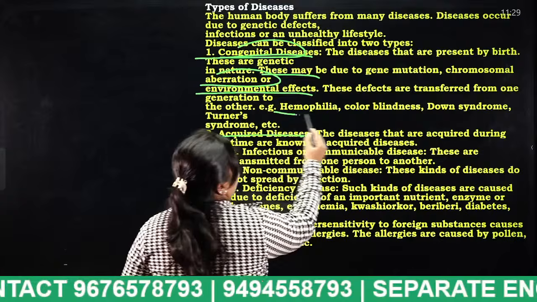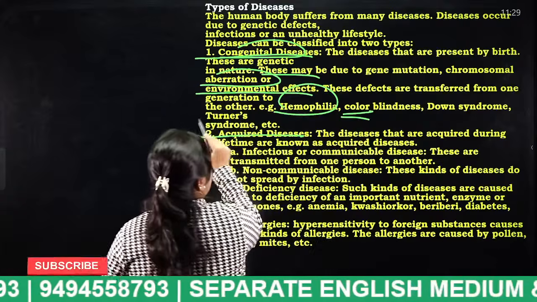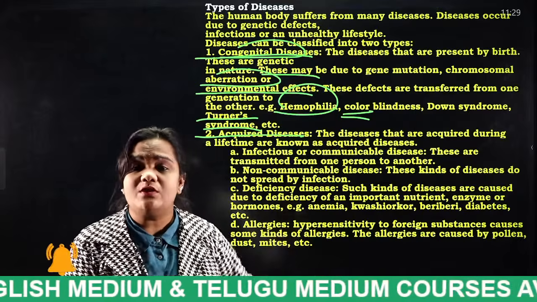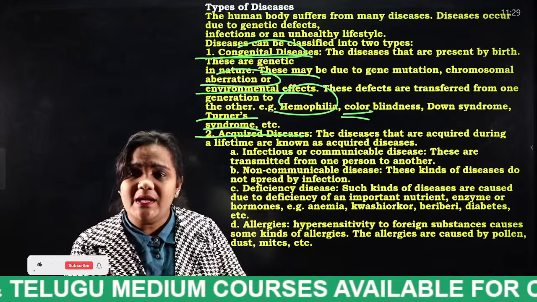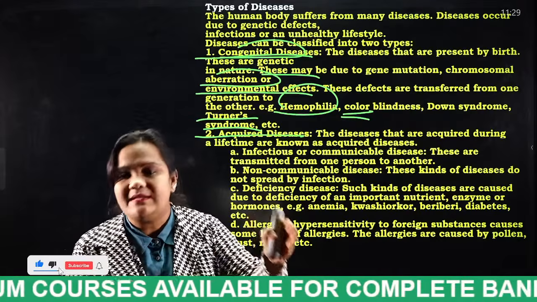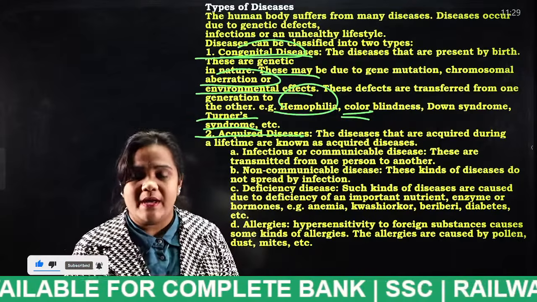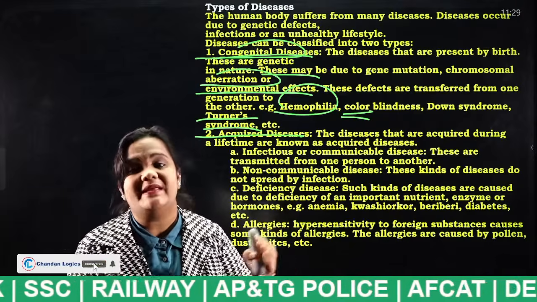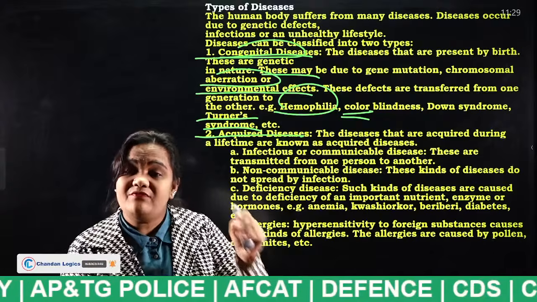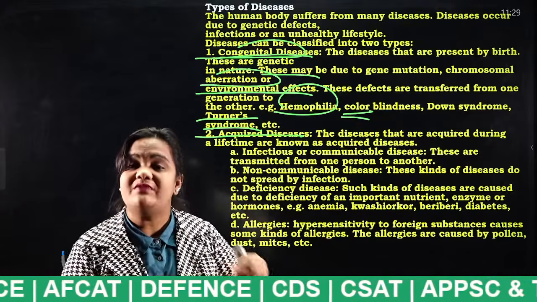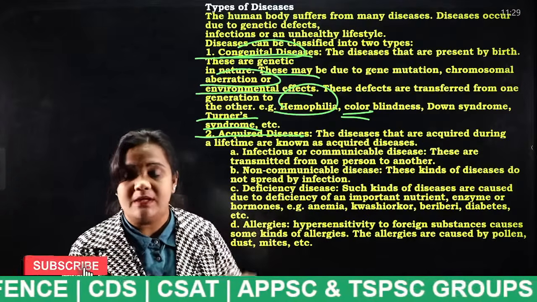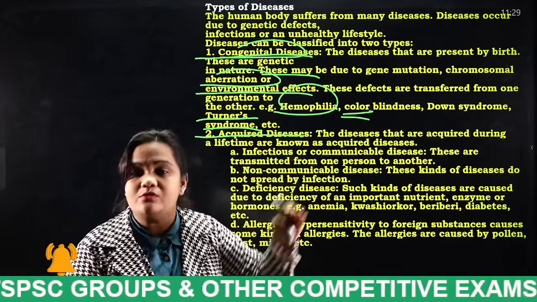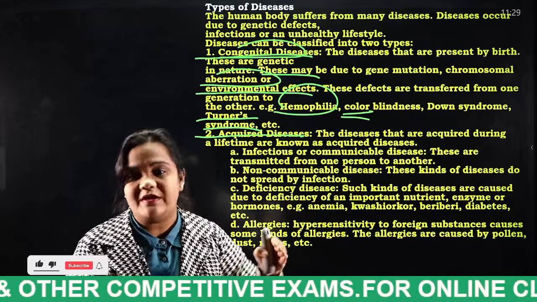What are the examples of congenital diseases, students? Like hemophilia, color blindness, Down syndrome, Turner syndrome. Do you know the reason for Down syndrome and Turner syndrome, students? Actually, in a human being there are 23 pairs of chromosomes. So in total, there are 46 chromosomes in each human being. If there is a deficiency or an extra chromosome in a person, that leads to which condition, students? Either Down syndrome or Turner syndrome.